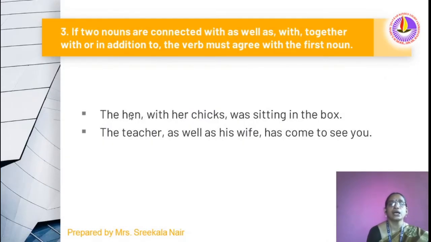If two nouns are connected with, as well as, together with, or in addition to, the verb must agree with the first noun. The hen with her chicks was sitting in the box. Here the hen is singular, with her chicks was sitting in the box. The teacher as well as his wife has come to see you. The teacher is singular, so the verb shows agreement with the first noun.